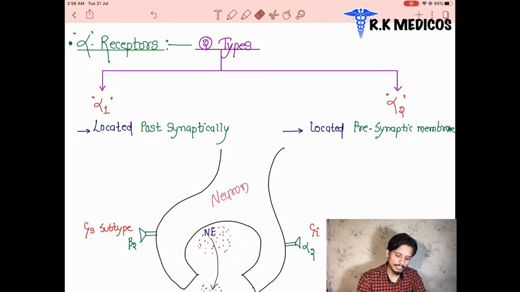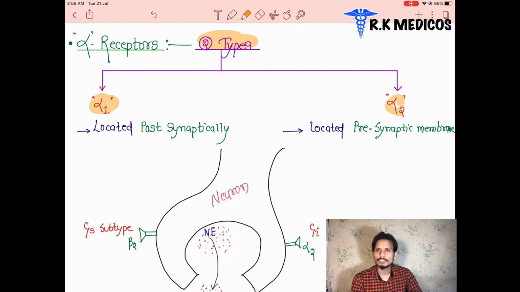Now you can see the alpha receptors are going to divide into two parts, as I told you, that is the alpha 1 and alpha 2. Now we have to know where the alpha 1 receptors are located and what is the main function in that region. Suppose that in our blood vessels the alpha 1 receptors are present. So what is the role of alpha 1 receptors in the blood vessels?